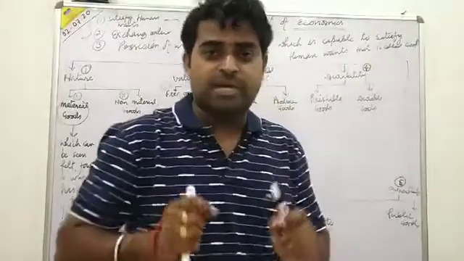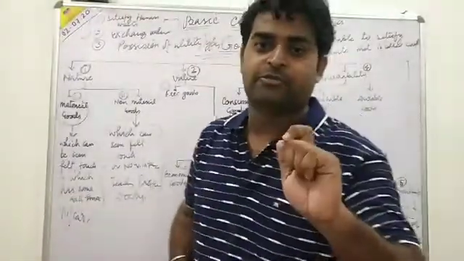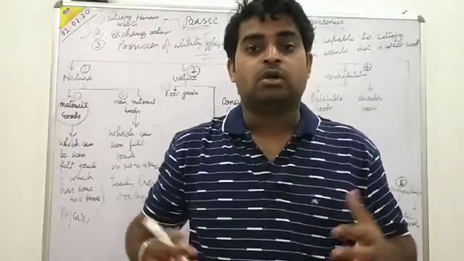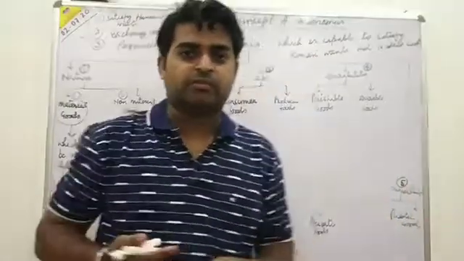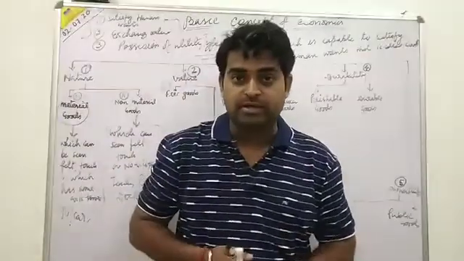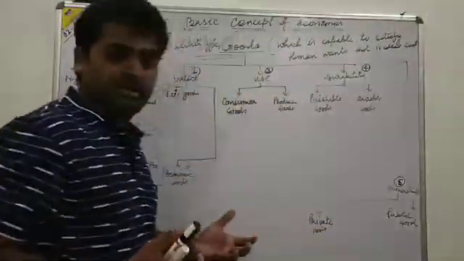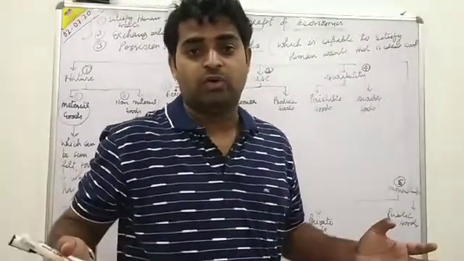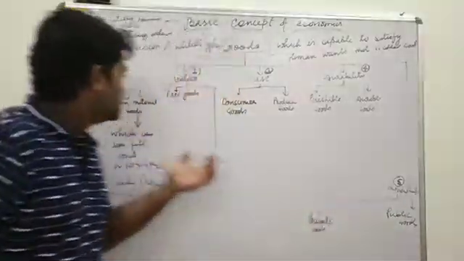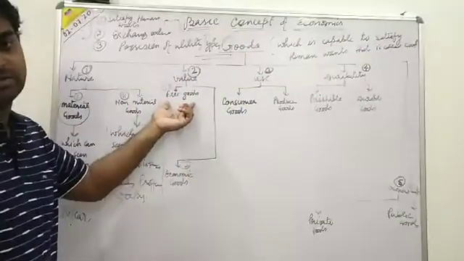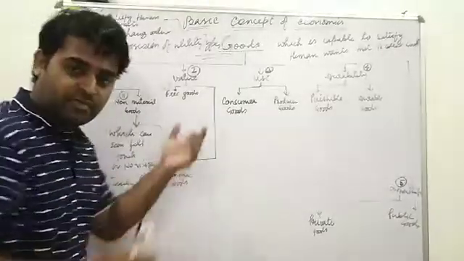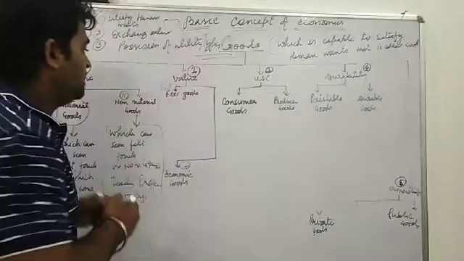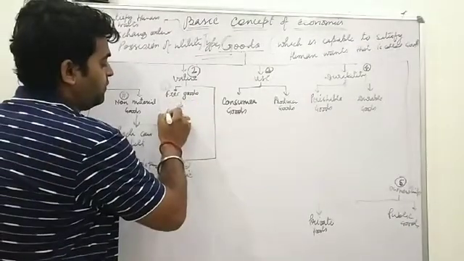Which type of goods are freely given by nature, like air, land, and many things, raw materials, water, earth. What is this? These are all the free gift of nature. There is no value, whatever we have paid. So these are all called free goods. You can write, I am telling you, which are the free gift of nature.